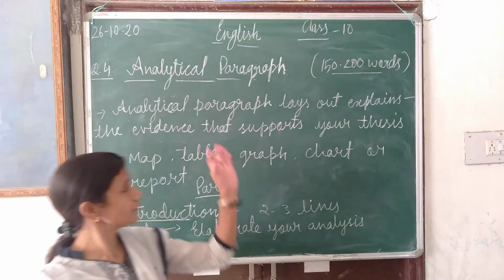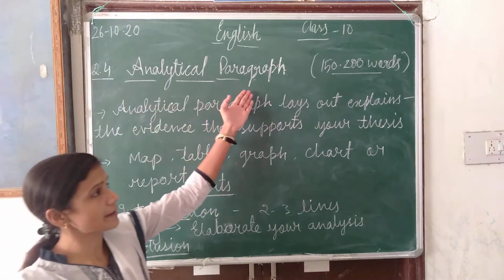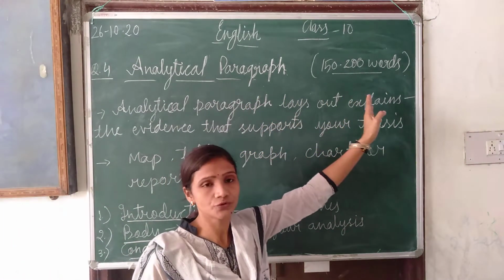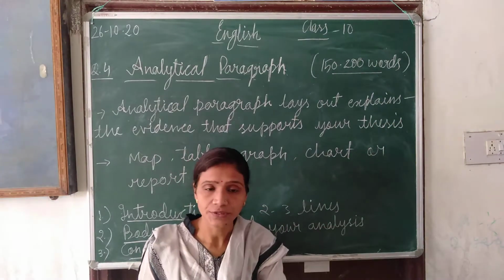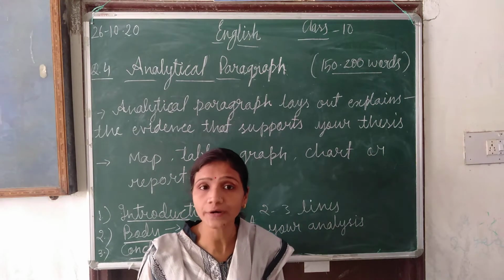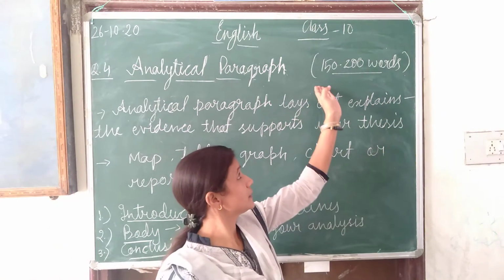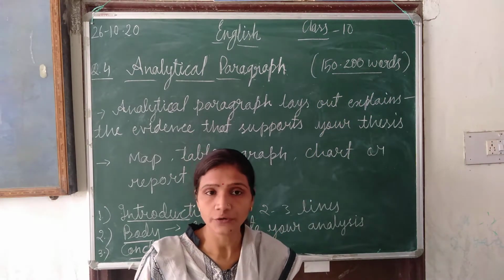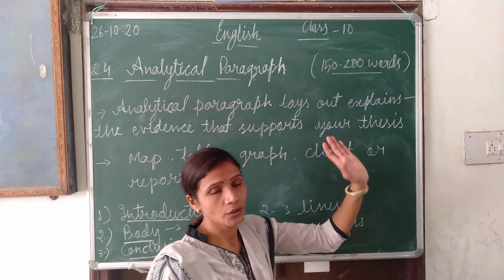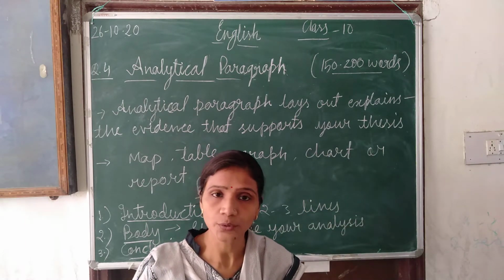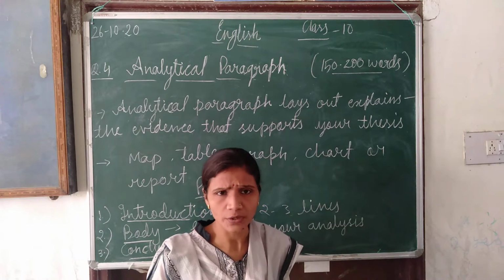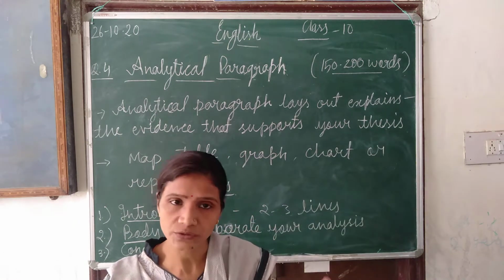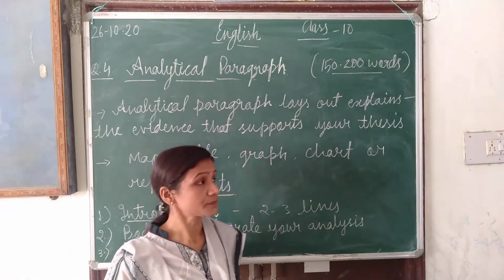So question number 4 will be the analytical paragraph, and for this we have a word limit of 150 to 200 words. The important thing is, whenever we have word limits, try to write more than 150 words, and at least try 190 words. It will be good for you if you write around 190 words. No need to count the particular words, but it's just an idea of how many words we are writing in a line. Like that we can find out.